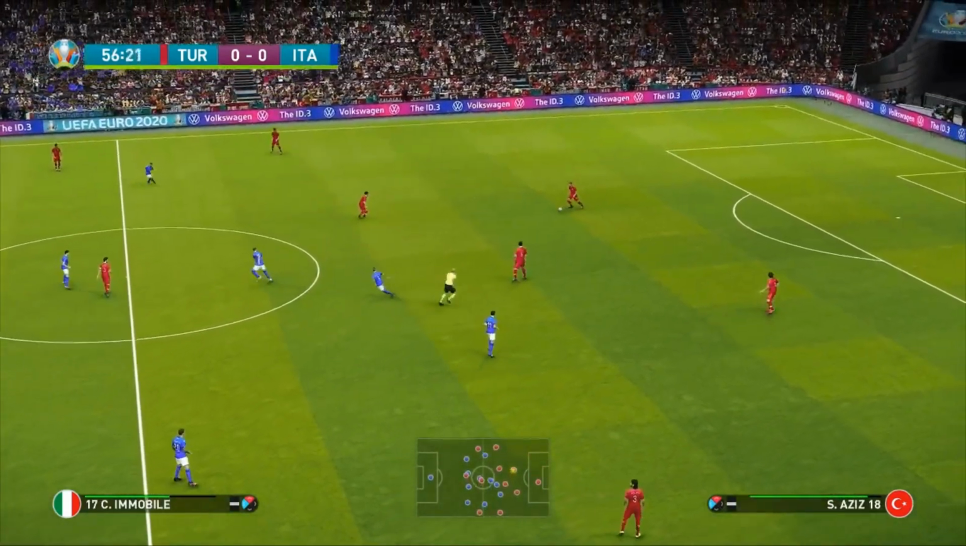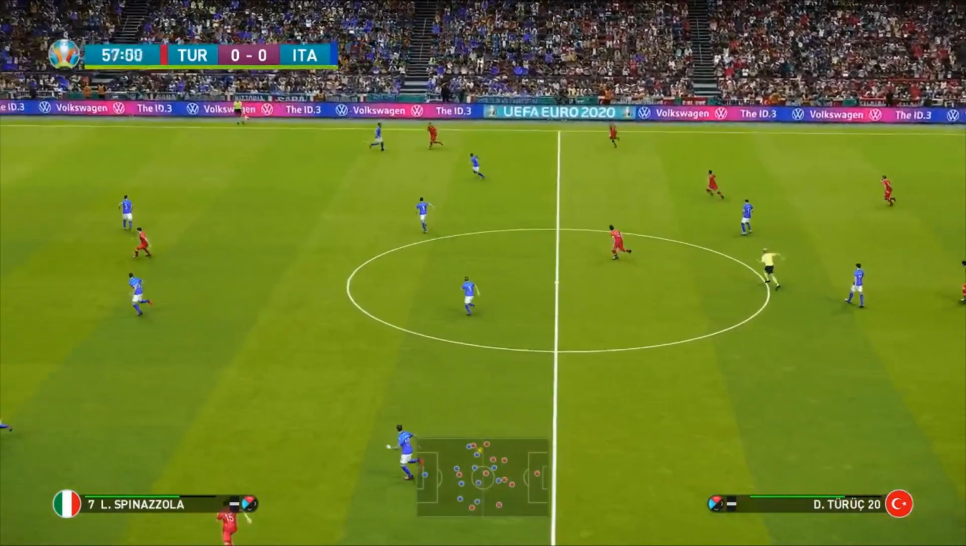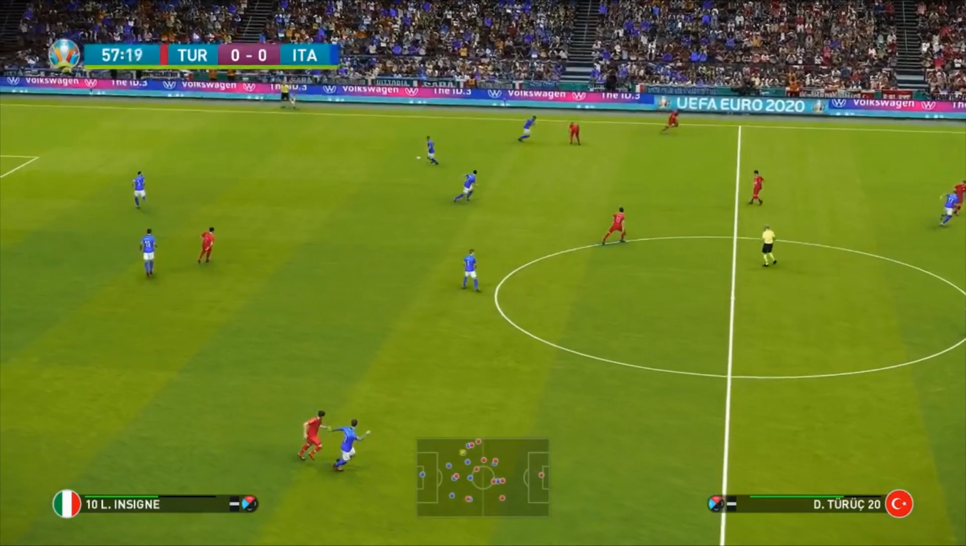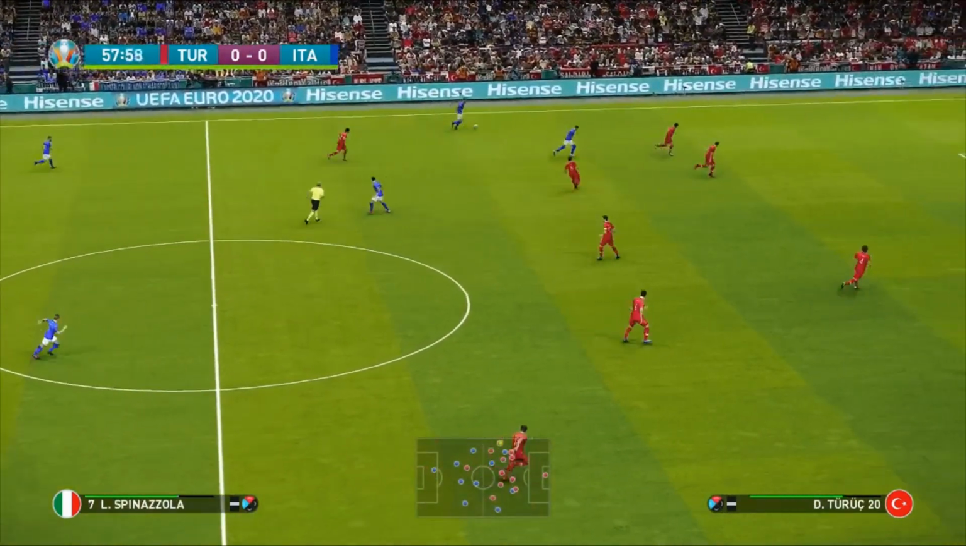Here's Serdar Aziz, formerly of Fenerbahce in real life. Now into Lorenzo Insigne, of course, of Napoli, who've had a pretty big struggle this season within Serie A.